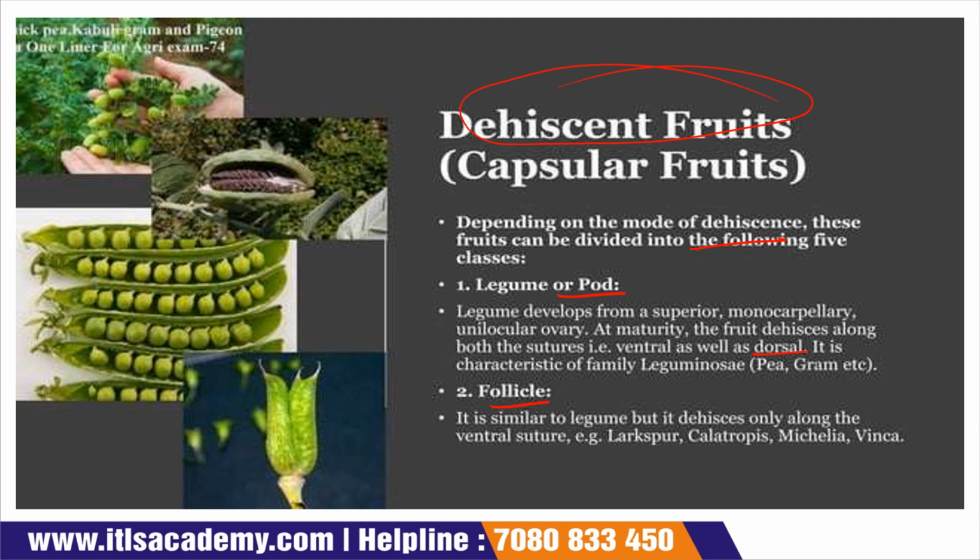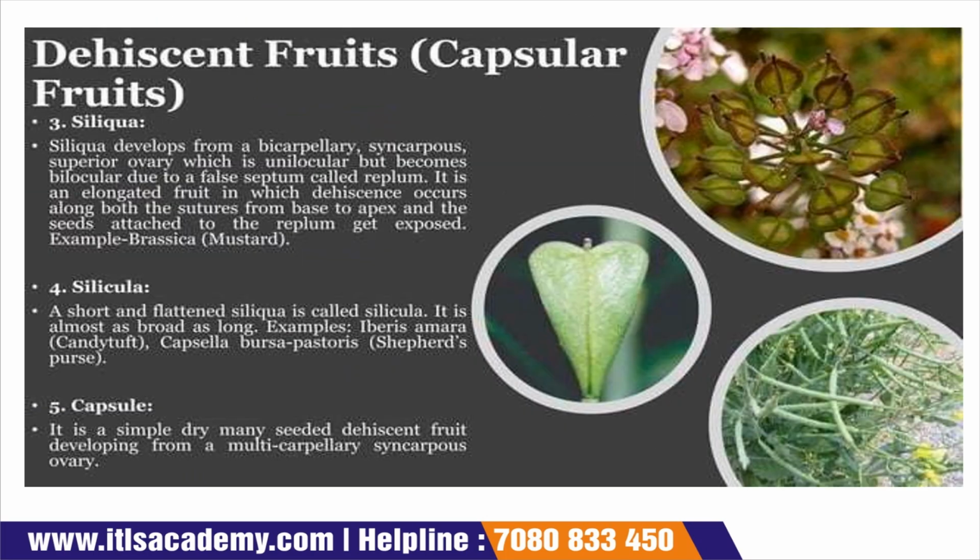The second one is the follicle. It is very similar to the legume, but dehiscence occurs only along the ventral suture. In legume, dehiscence occurs in both sutures, ventral and dorsal. But in follicle, the dehiscence occurs only in the ventral suture, like larkspur, Calotropis, and Michelia. Okay, so these are examples of the follicle. Now come to the next slide.